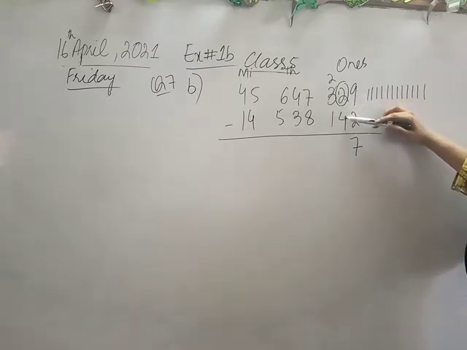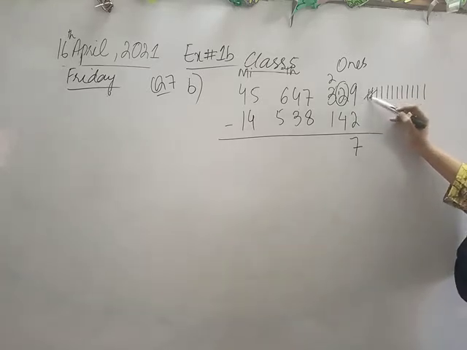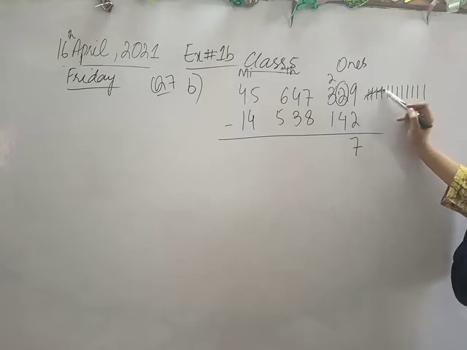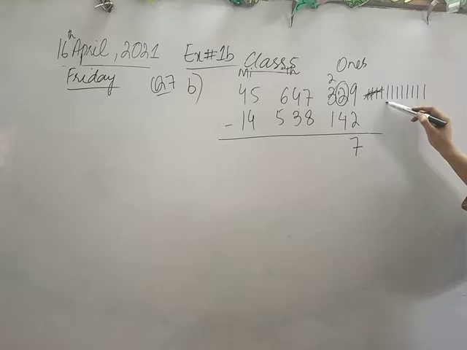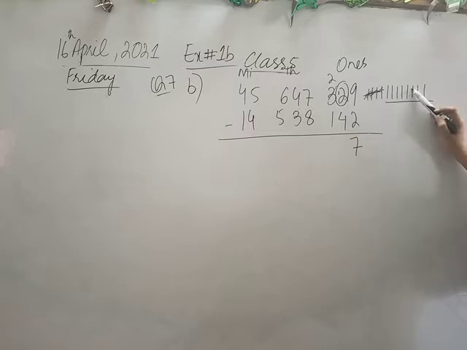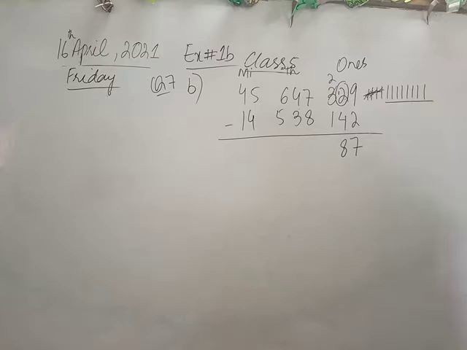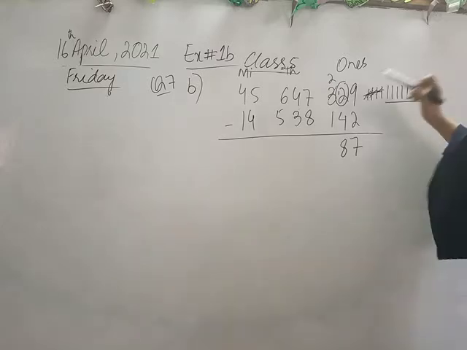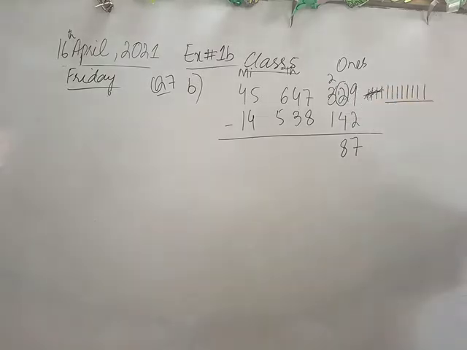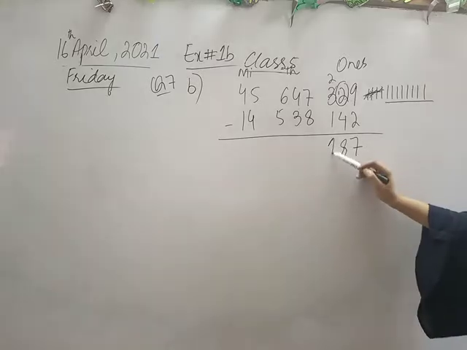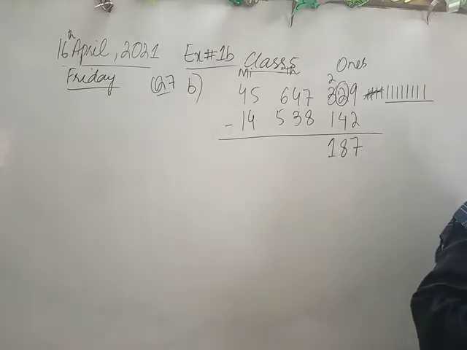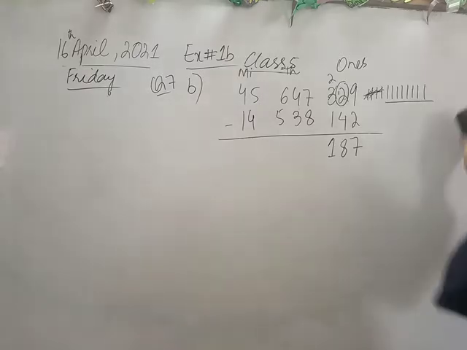Now 12 minus 4. 1, 2, 3, 4. 4 हमने इसमें से कट कर दिए, subtract करने थे and remaining numbers are 1, 2, 3, 4, 5, 6, 7, 8. 8. Fine? Now the next number is 2 minus 1, which is 1. Clear है ये सबको? Okay.